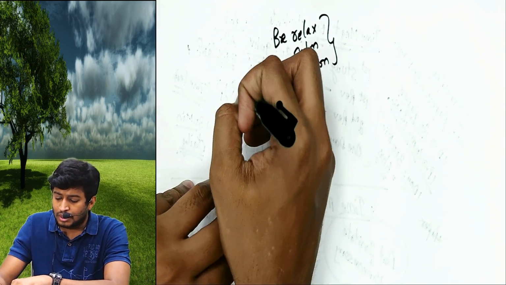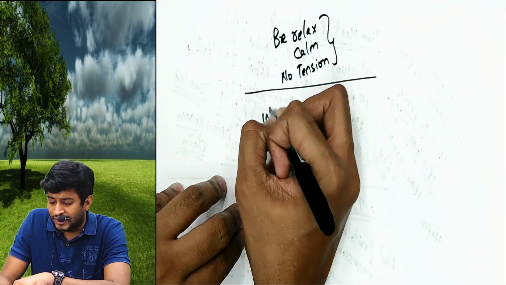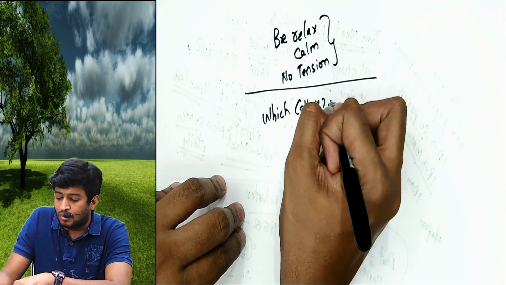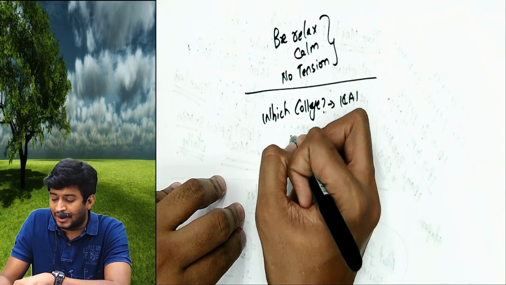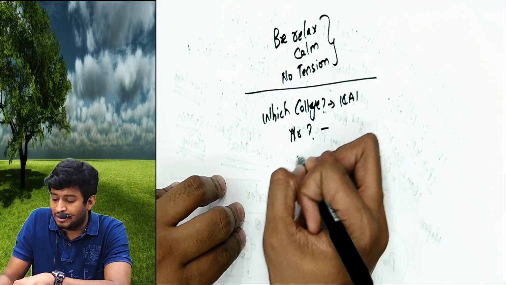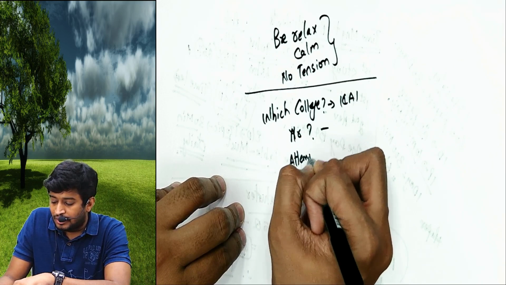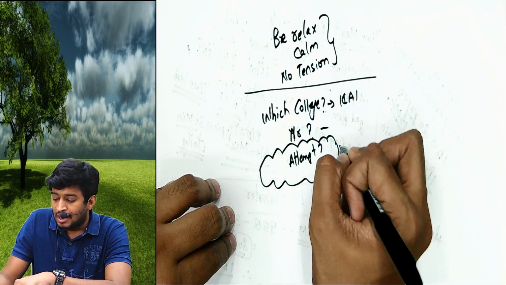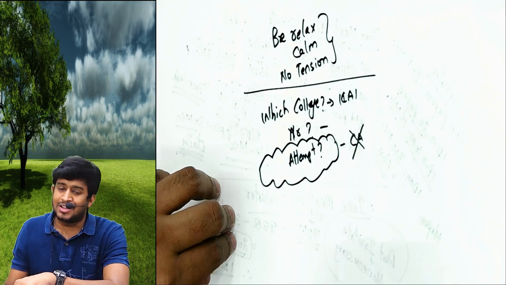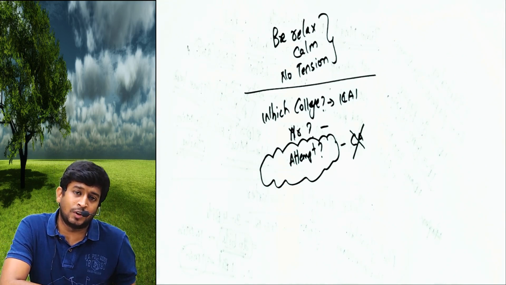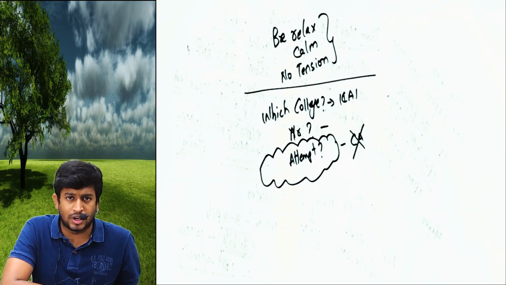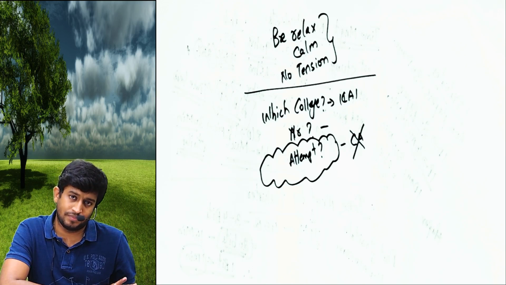Next, problems of relatives whenever we are doing CA. Which college are you studying in, where are you doing it, which year, which attempt. Please sir, this third one 100 people will ask you. Once you become a CA, no one will ask you. Remember that. They will only ask you, are you a CA or not? You say yes, I am a CA. They will never ask what happened in the first attempt, second attempt, third attempt. Nobody asks all that, sir.